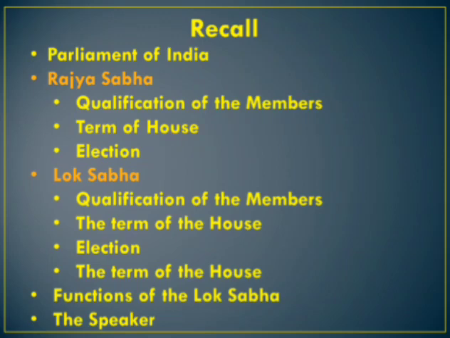The members of the Rajya Sabha are elected for a term of how many years? 6 years. Then election. How are the Rajya Sabha members elected? Members of Rajya Sabha are elected by the elected members of the state legislative assembly in accordance with the system of proportional representation by means of single transferable vote.